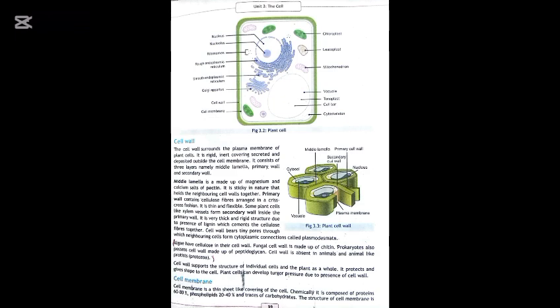The cell wall of fungi is made up of chitin. The cell wall of prokaryotes, meaning bacteria, is made up of peptidoglycans. However, animal cells do not have any cell wall. So this is a distinguishing feature of animal cell, that it doesn't have any cell wall present in the cell.